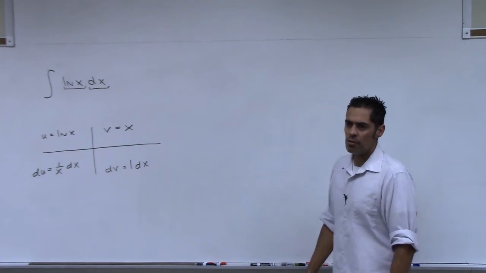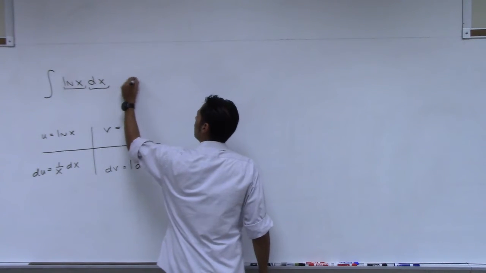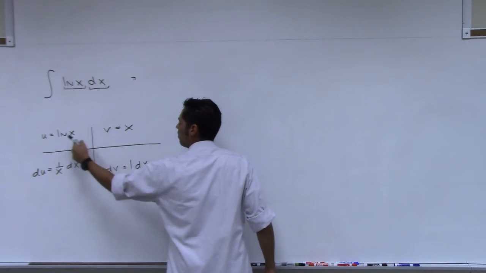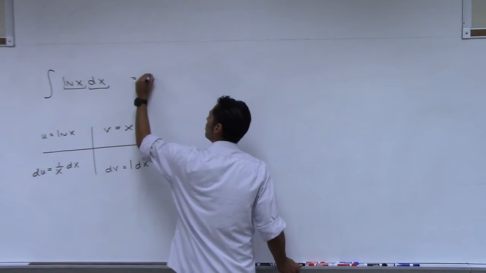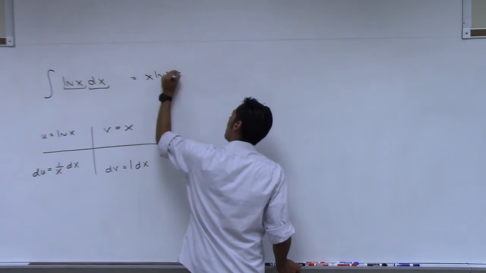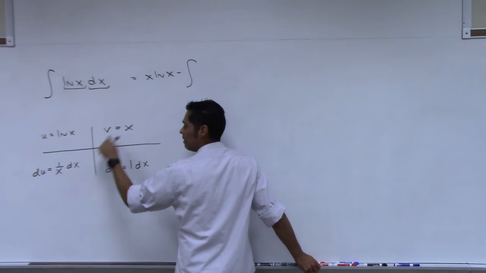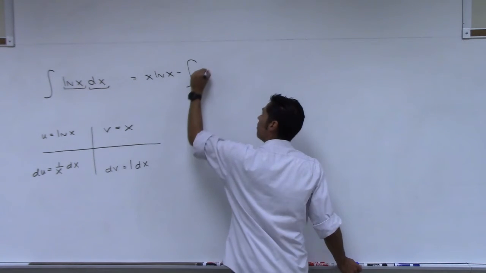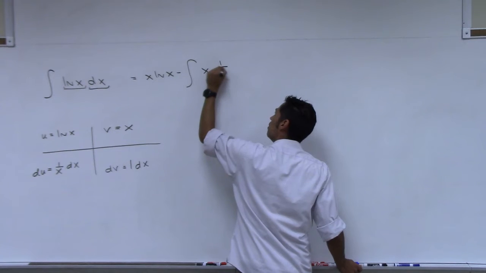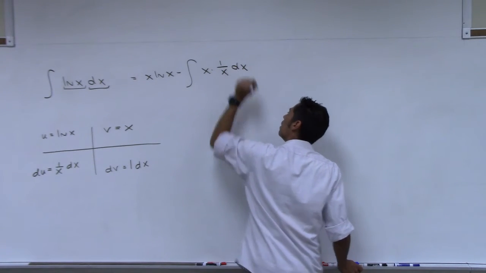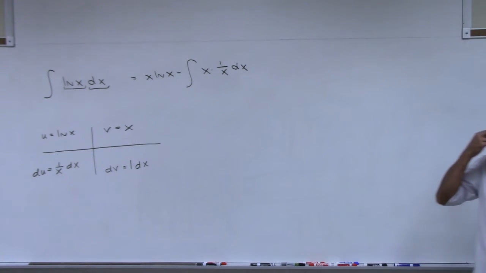All right, ultraviolet minus voodoo. What's ultraviolet? These two multiplied, right? I'm going to put the x in front. Minus integral v du, right? So v times du. You all see that? And what happens with those x's?